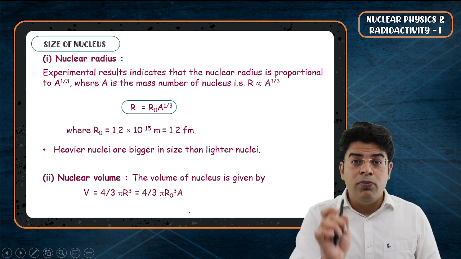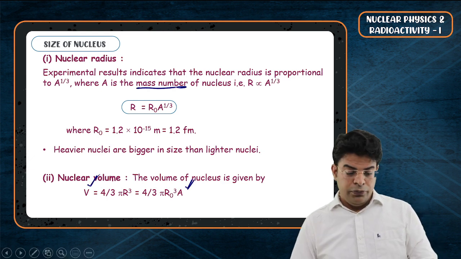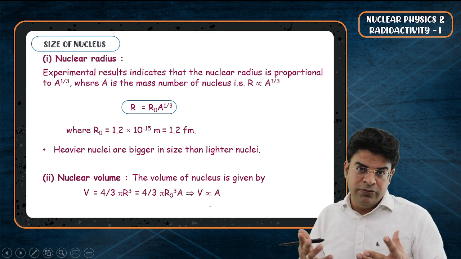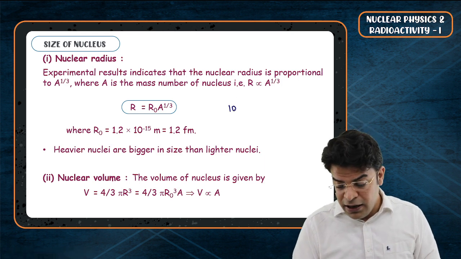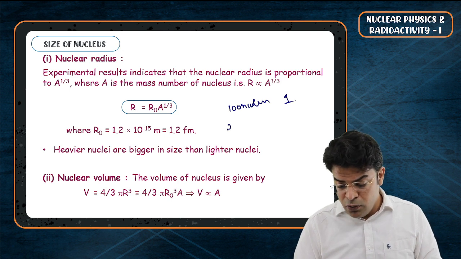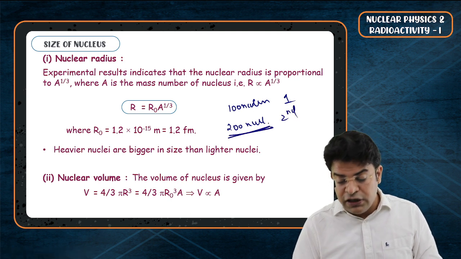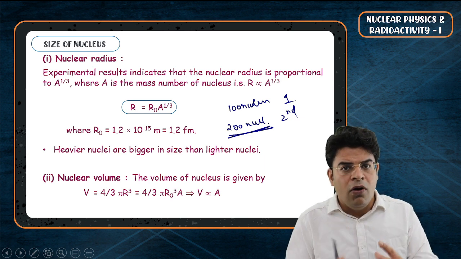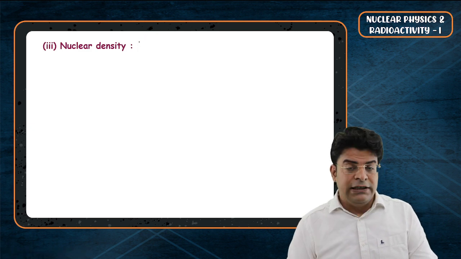Hence the volume of the nucleus is directly proportional to the mass number. So do remember this thing. If the mass number becomes double, the volume becomes double. If the mass number becomes triple, the volume becomes triple. So if there are 100 nucleons in the first nucleus and 200 nucleons in the second nucleus, then the second nucleus must have double the volume because it accommodates double the number of nucleons. Now we will talk about the nuclear density, and this is important.